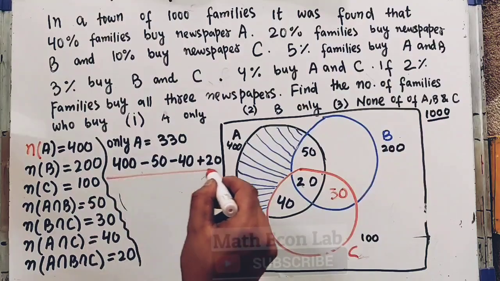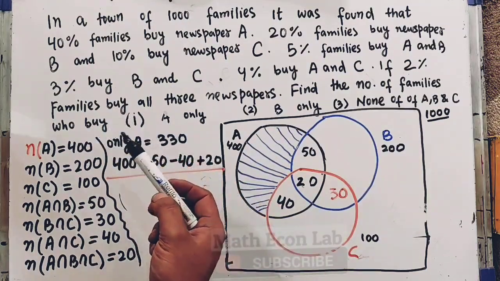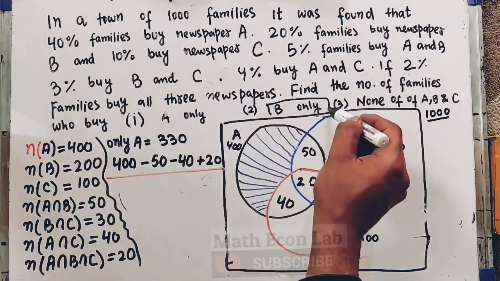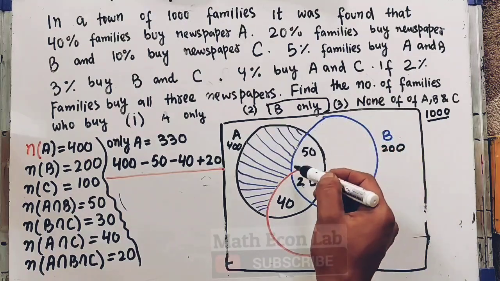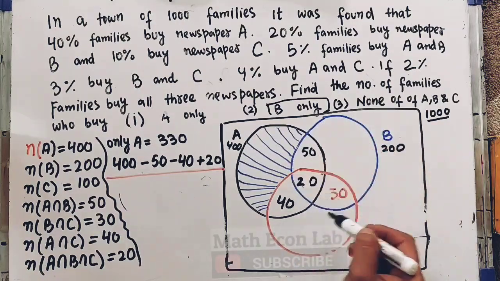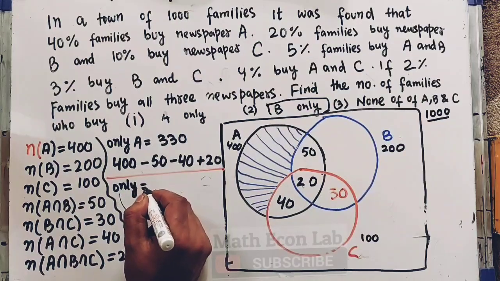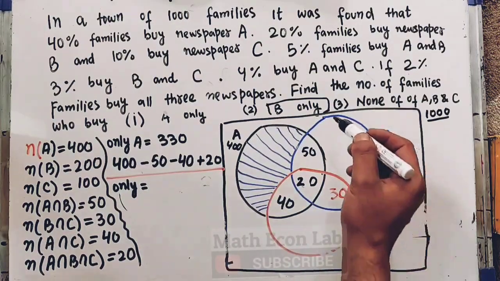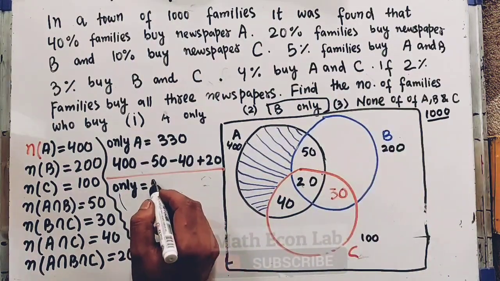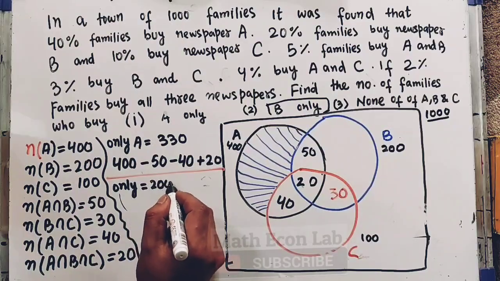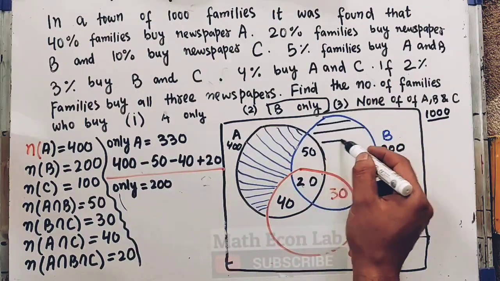Now, can you tell me the number of families who buy only B newspaper? Again, this whole blue circle is 200. Only B will be this very region.